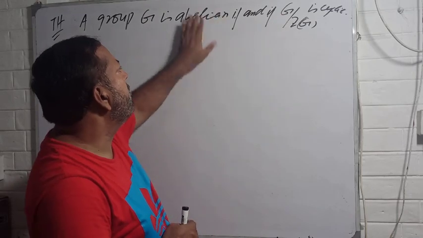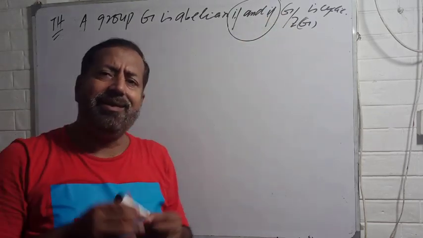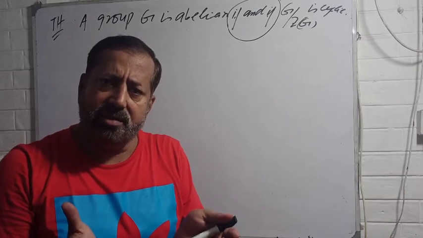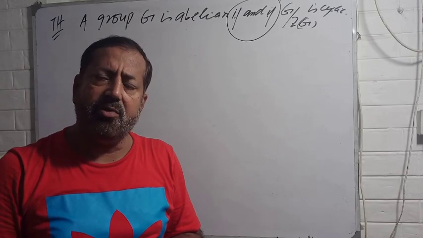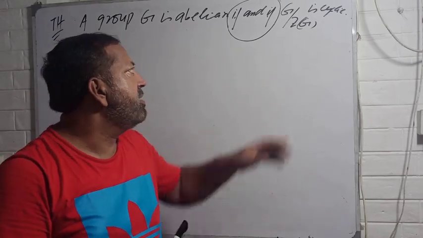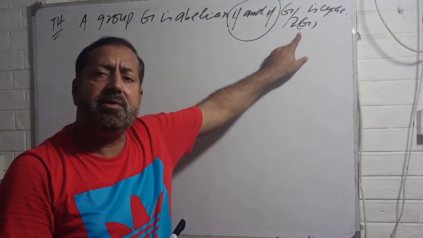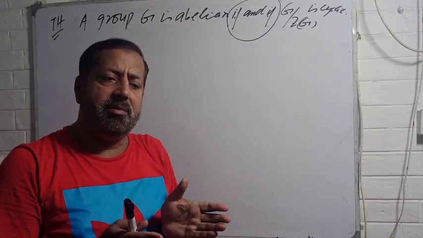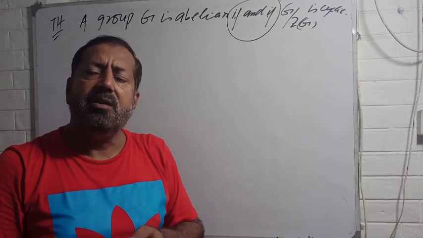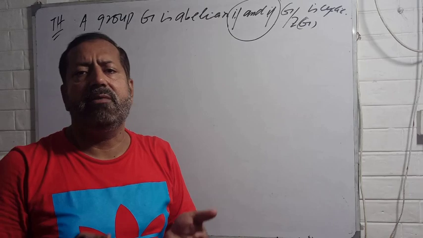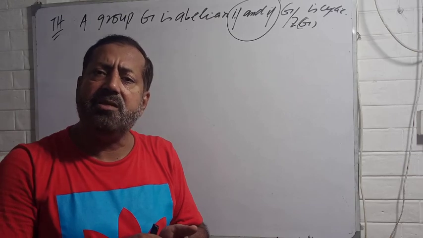Whenever you use the words if and only if, it is in fact a characterization. So you want to characterize all abelian groups. Whenever you say that a group G is abelian, this always means that the factor group G by center of G must be cyclic. And conversely, if you want to show that a group G is abelian, the idea is you find its center, then you find the factor group. You know that the center is always normal in G. That's why the structure of the factor group G by center of G is well defined.